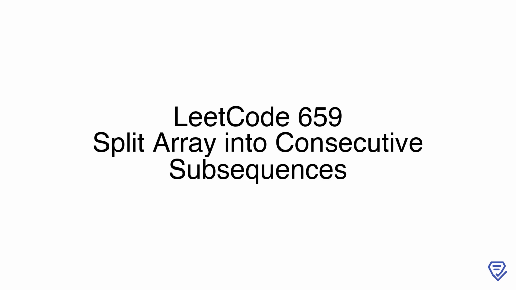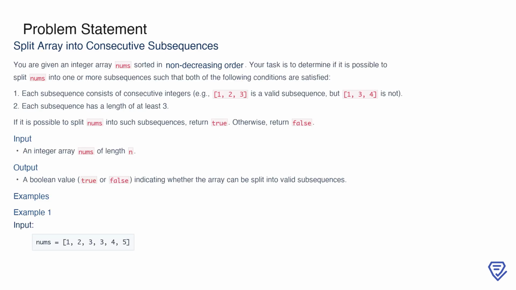Let's get started. In this problem, you're given an integer array nums that's already sorted in non-decreasing order. The goal is to determine if it's possible to split this array into one or more subsequences that meet two specific conditions. First, each subsequence must consist of consecutive integers, meaning the numbers must follow each other without any gaps, like 1, 2, 3. Sequences like 1, 3, 4, where there's a gap, are not allowed.